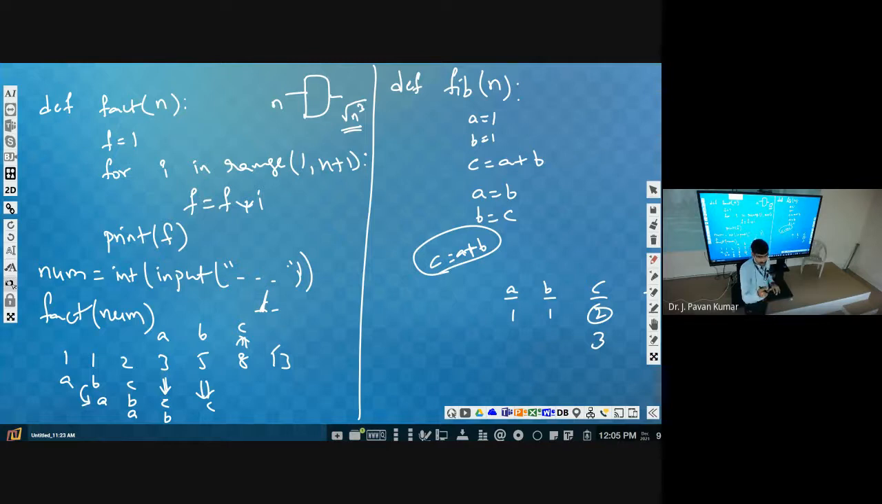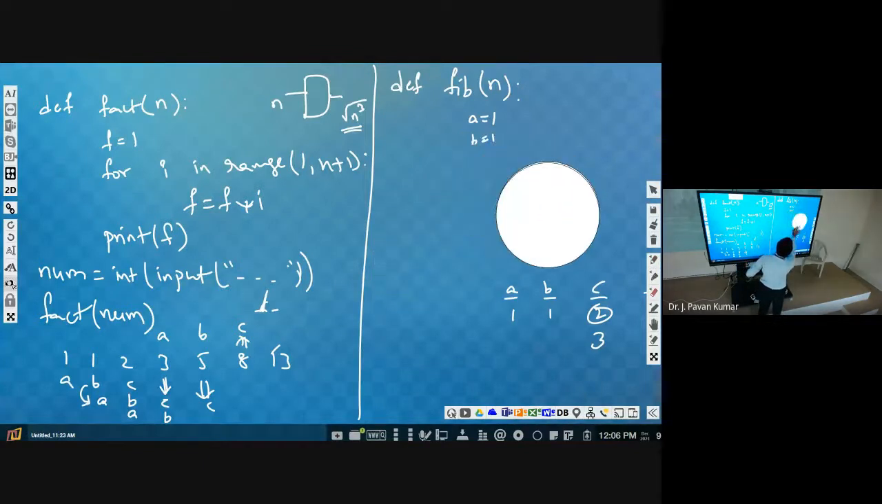Finally, what is the requirement? c is the requirement. That is the nth Fibonacci number, present in c. So you print c here. Then we will be defining a function called Fibonacci. Afterwards we will be taking an input number, then calling that function. That's it. Okay. Can you complete this?